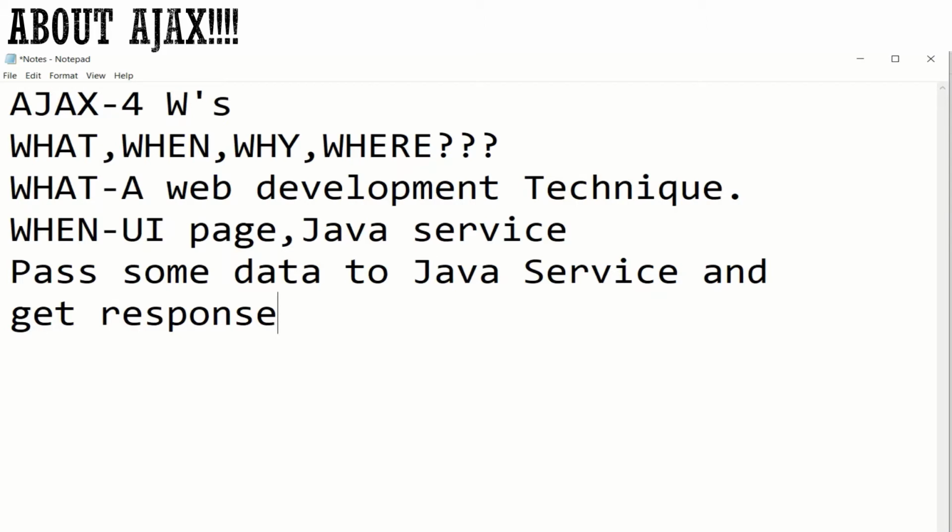Suppose you are adding a text box inside the UI page. Inside the text box you have added my name, which is Cerberus Sticky Notes, my channel name, and you have a button inside the page. When clicking on that button, I need to pass the value you have provided inside the text box, the input type text, to the backend service.